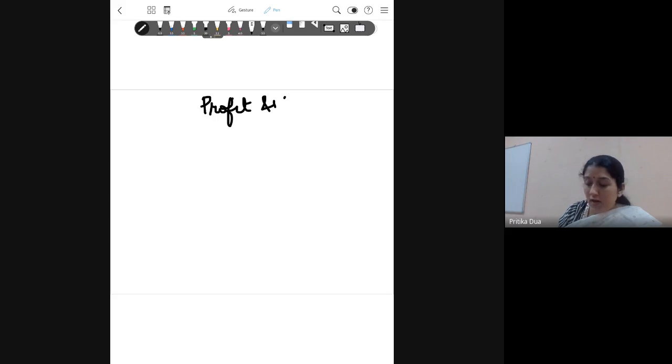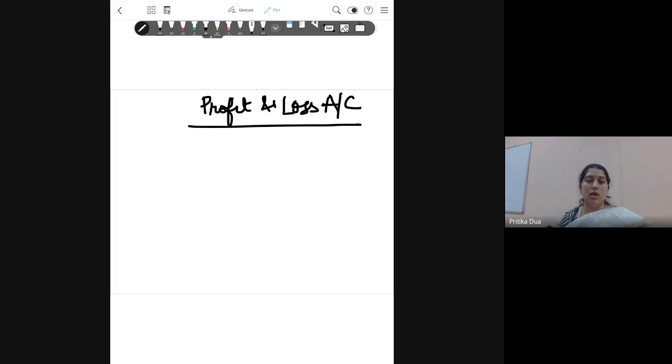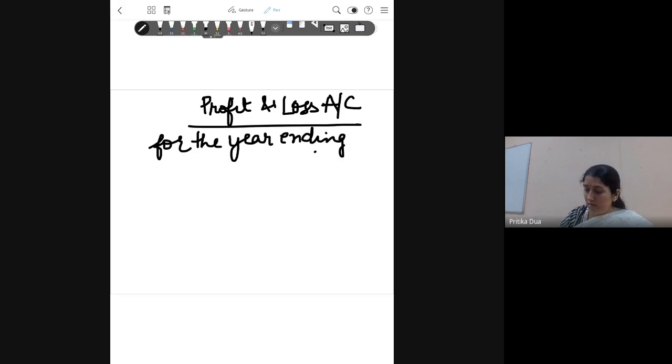The profit and loss account is not on a particular date, it is for the year, and this is how we write it: for the year ending 31st March 2022.